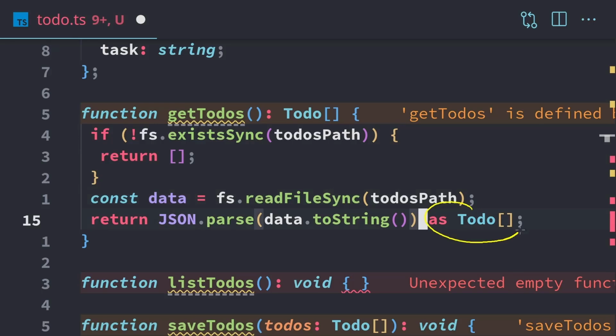I know we haven't covered this as syntax yet. We'll be covering it in more detail in a future video. For now, just understand that it takes whatever is right here and forces TypeScript to interpret it as this data right here.